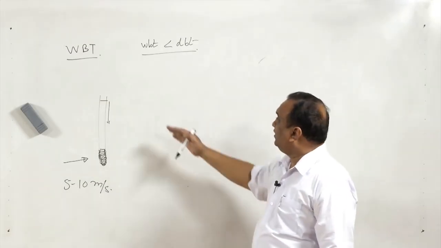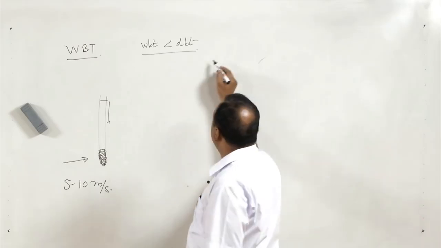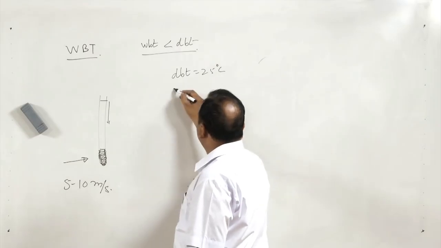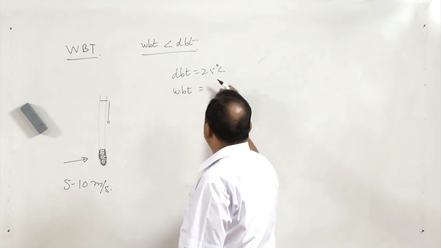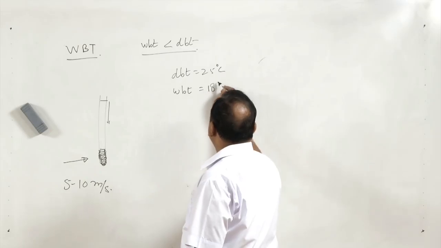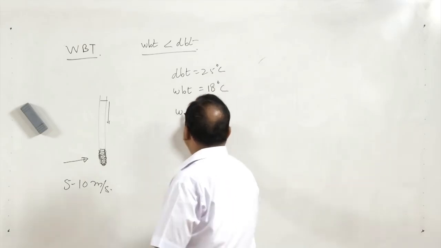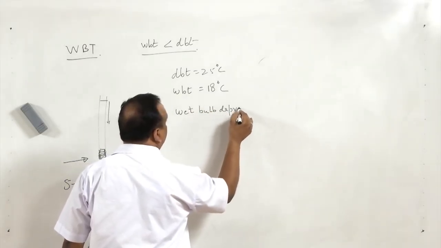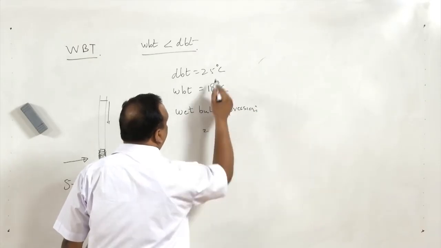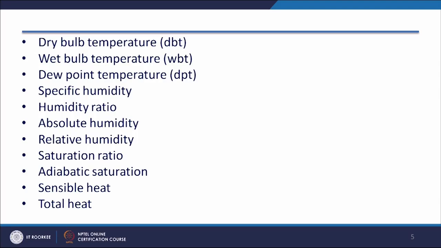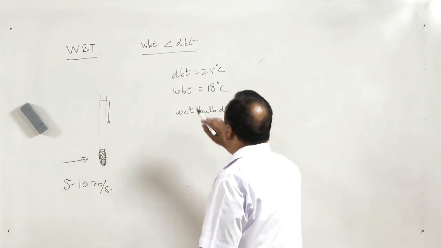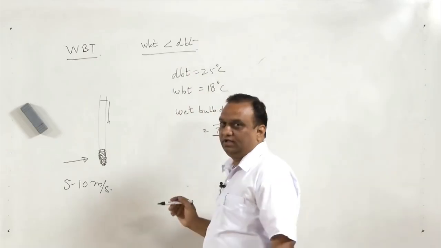and this difference is known as wet bulb depression. Suppose the dry bulb temperature DBT is 25 degree centigrade, and the wet bulb temperature is let us say 18 degree centigrade. So, the wet bulb depression is 25 minus 18, 7 degree centigrade. Now, this wet bulb depression of 7 degree centigrade, if it is more, then what does it indicate? If it is less, then what does it indicate? And if there is no change, I mean both are equal, then what does it indicate?